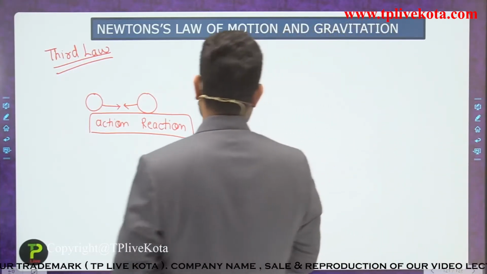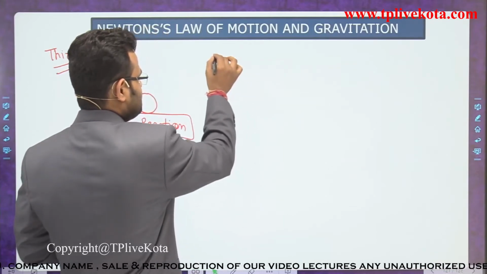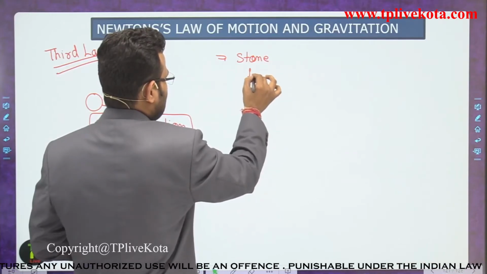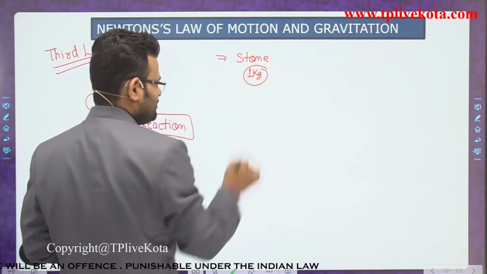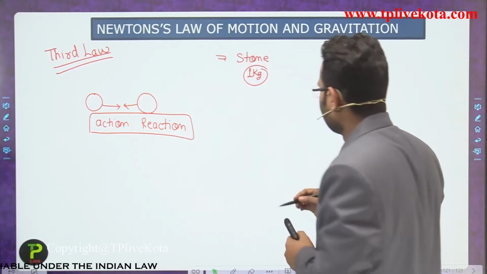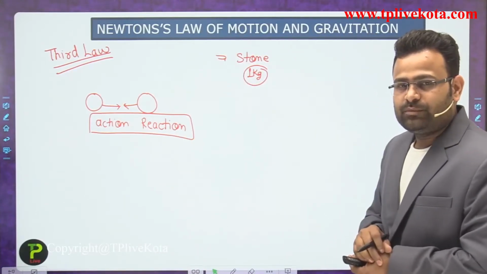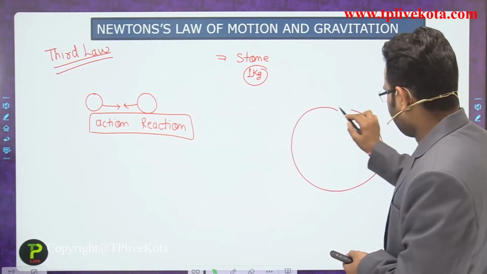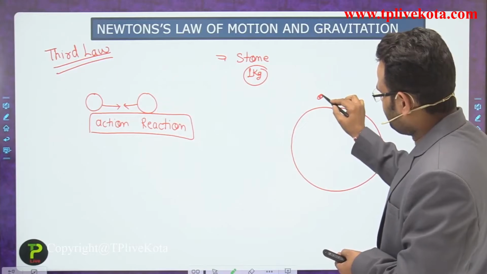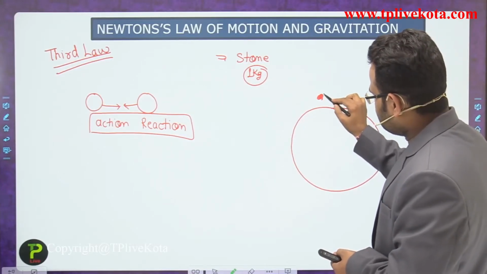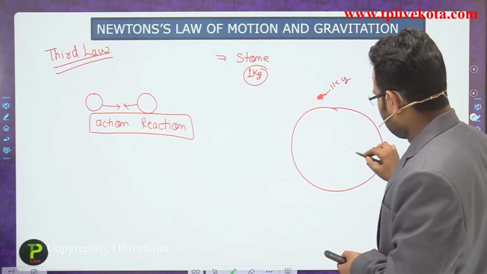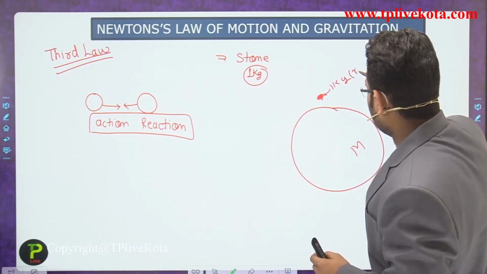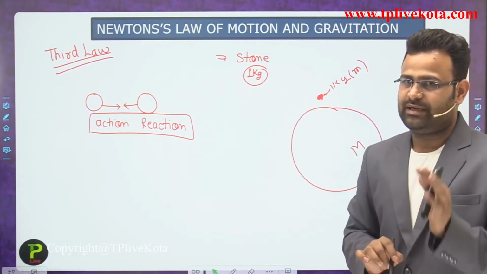Let's suppose we have a stone with a mass of 1 kilogram, and we drop it from above the surface of the earth, the surface where we are living. Whenever we drop the stone here, its mass is 1 kilogram, and capital M represents the mass of the earth, while the mass of any body we represent by small m.